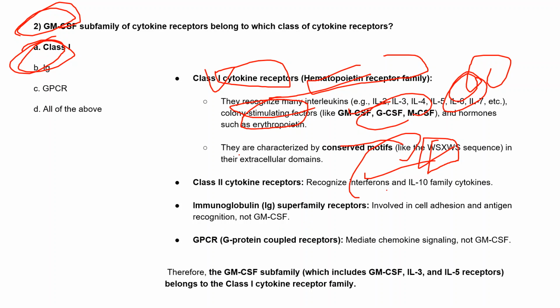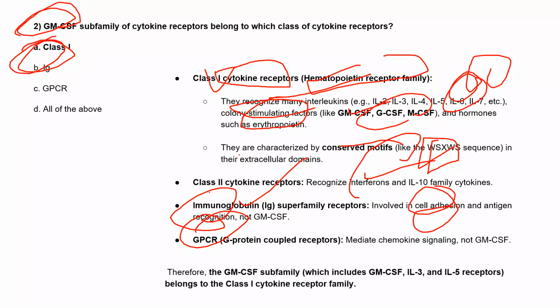The immunoglobulin family we also discussed: they have the same domain as an immunoglobulin, antibody-like, and mostly these domains help in cell adhesion and also in antigen recognition. So they help in these two main functions.